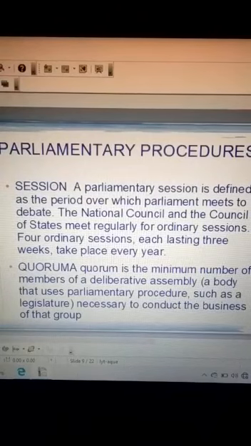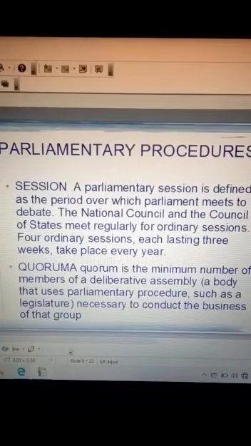The first one is session. Now what is a session? A parliamentary session is defined as the period over which parliament meets to debate. The members of parliament attend the meeting and they debate and discuss. The houses meet regularly for ordinary sessions, and there are 4 ordinary sessions, each lasting 3 weeks, every year.